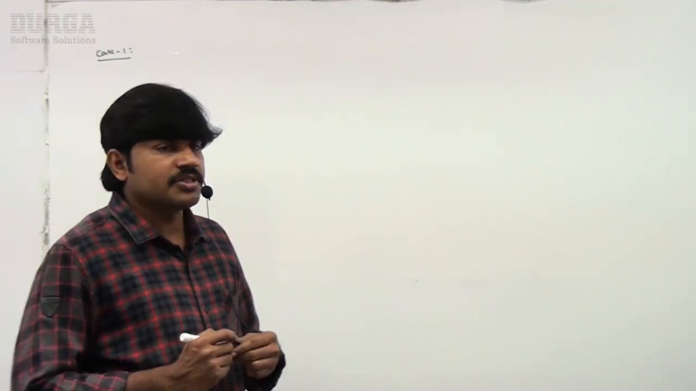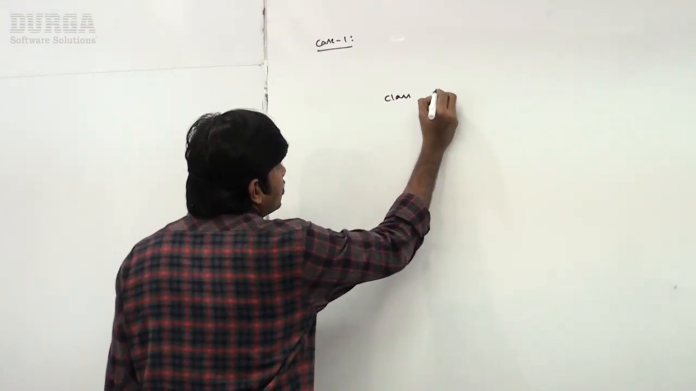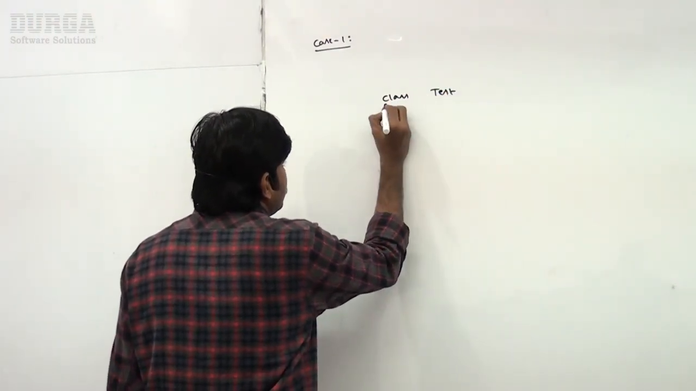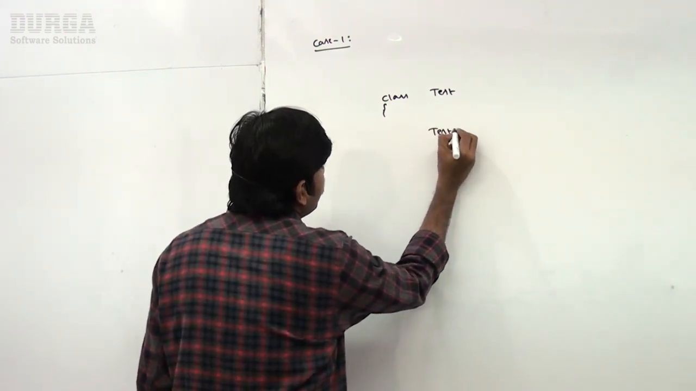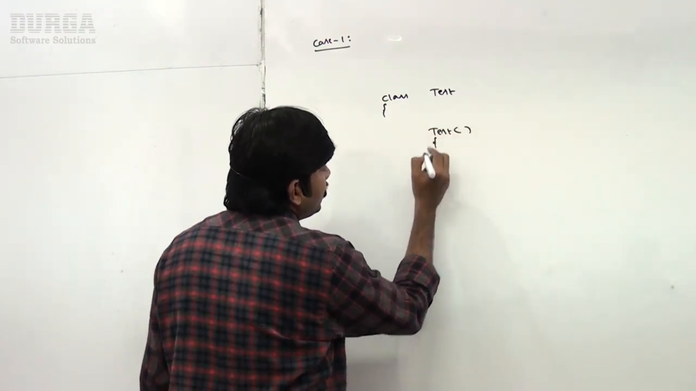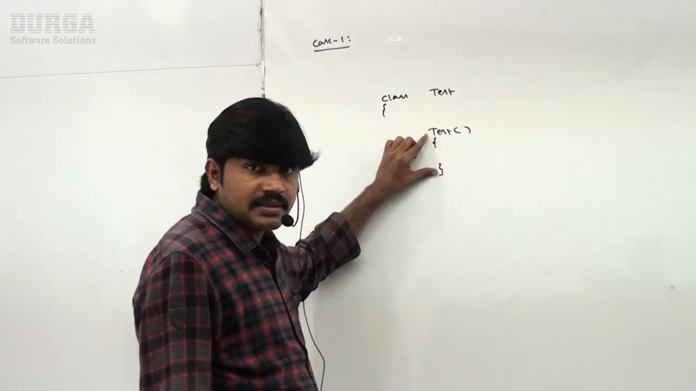Sir, in the last videos, we covered the throws keyword very clearly. There are multiple cases related to this throws keyword. Let me explain the first case. Observe that. Here, class Test is there. Next, do you know what this is? What is this syntax?